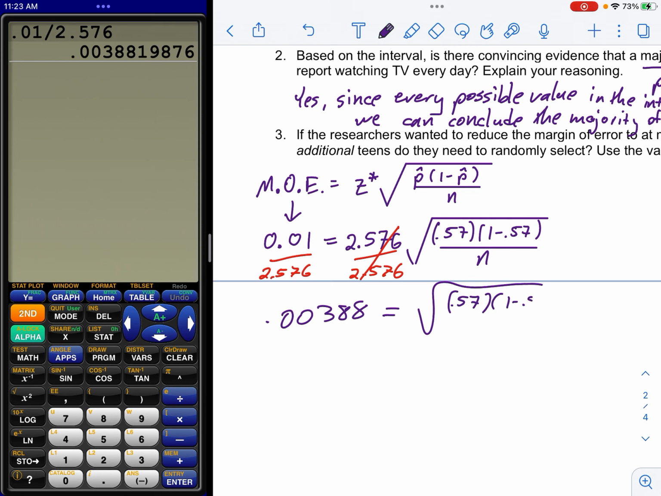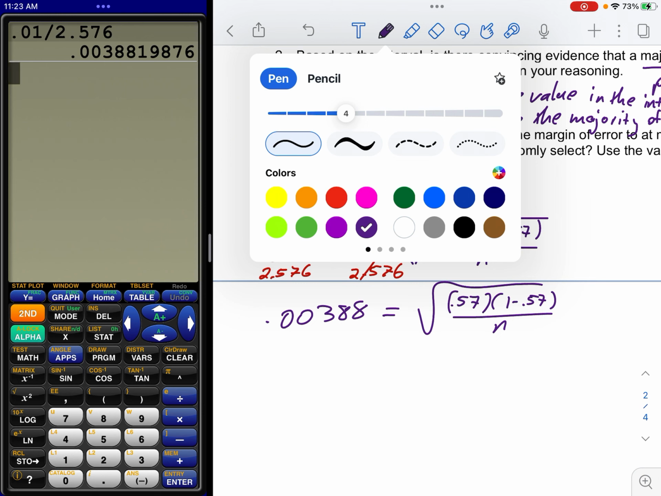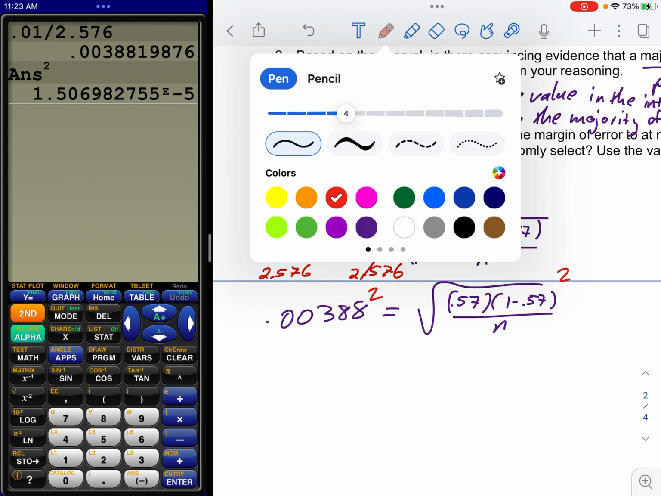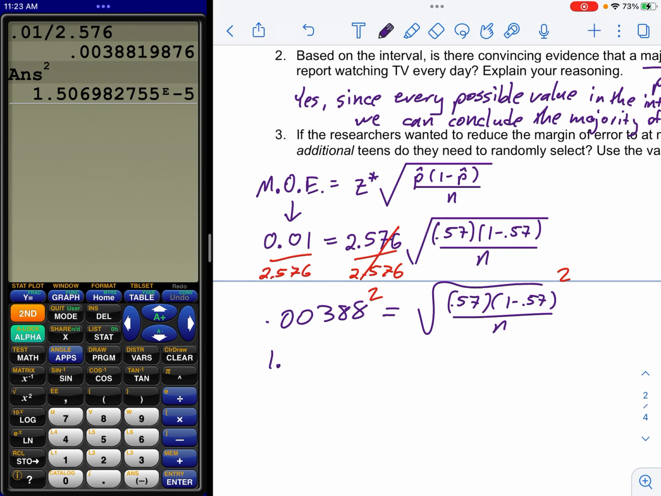And at this point, you got to get rid of the square root. So you're going to square both sides. So I can just square my answer. Oh, yuck. It's getting really small. That is scientific notation: 1.5069 times 10 to the negative 5. And what I'm left with is this.